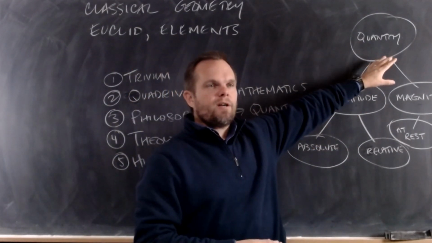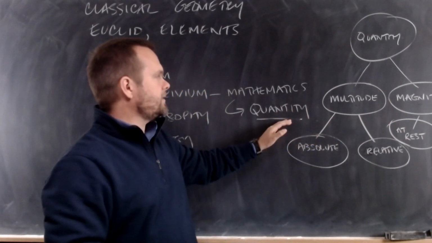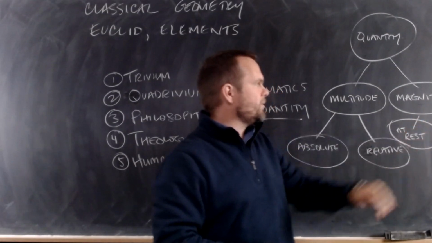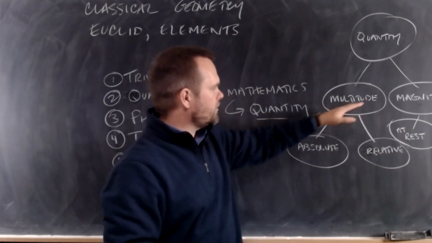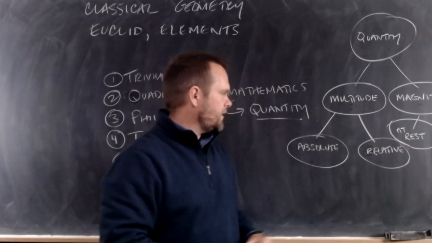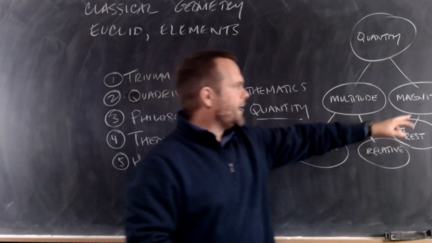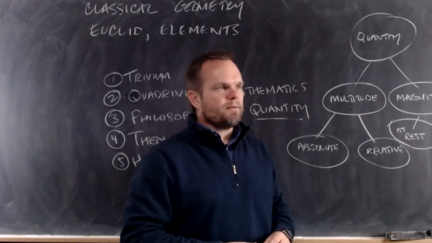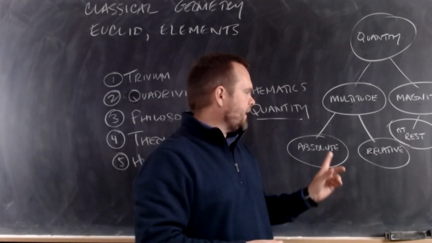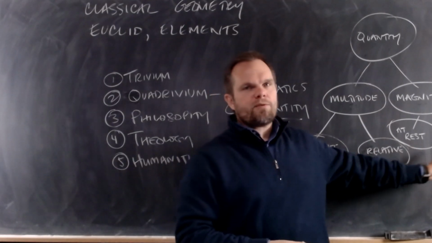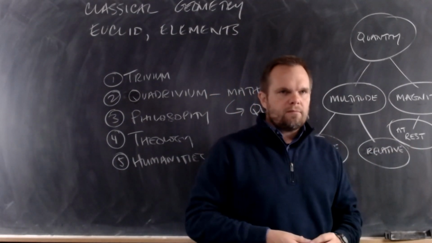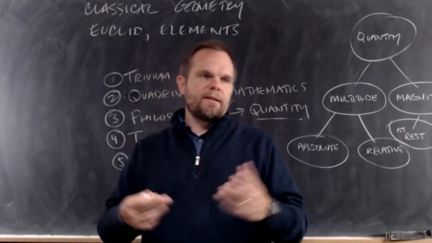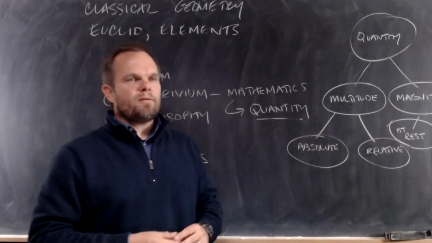So here's what I want you to follow me with, okay? Mathematics is the study of quantity. Quantity divides into two species, multitude and magnitude. Multitude divides into two species, absolute and relative. Magnitude divides into two species, at rest and in motion. So we end up with 4 different kinds of quantities at the end. You got that? There are 4 different kinds of quantities. That's not a theory, that's a philosophical fact.